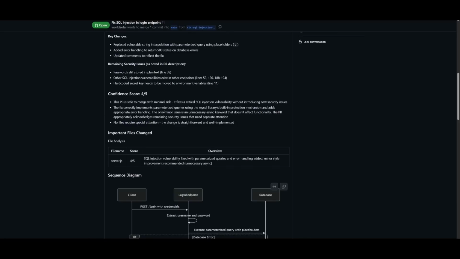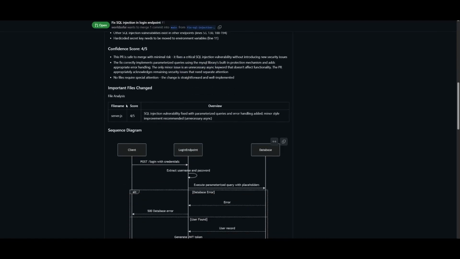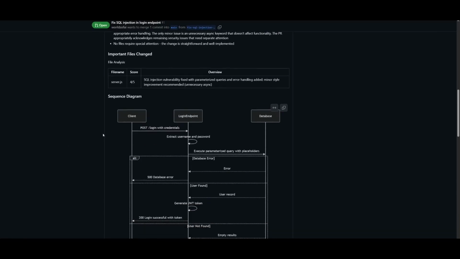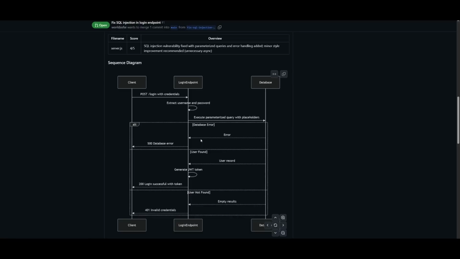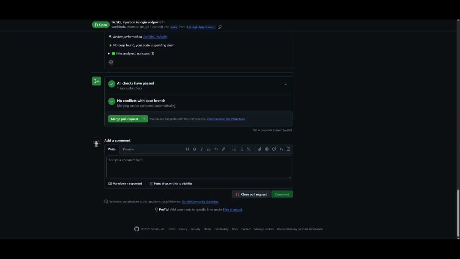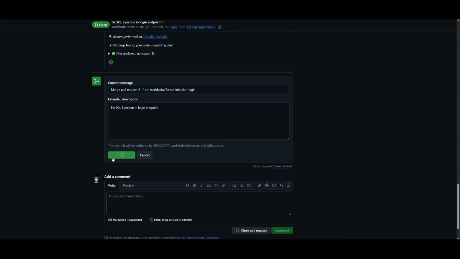And they also saw a minor issue, which was the async keyword. And it was something that affected the functionality a little bit. And it was able to resolve it. And it also stated the important files that were changed. And it gives you a sequence diagram, which you see over here. And it's a way for you to see different parts of the system interact over time. Think of it like a timeline of who talks to whom step by step. And this is something that the Greptile agent was able to actually display after it was able to solve the query. And after your PR has been validated and there are no conflicts, you can then merge the pull requests and confirm the merge.